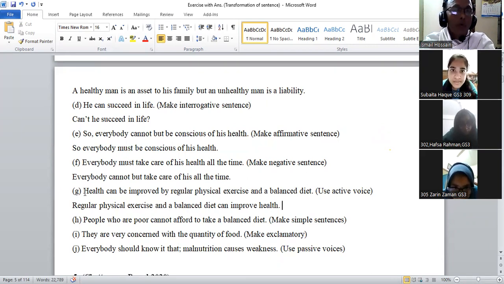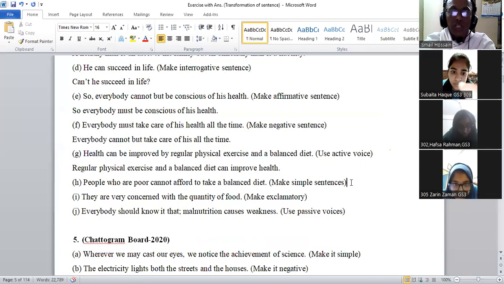A regular physical exercise and a balanced diet can improve health. It was in passive voice. We have made it in active. We have changed it to active.